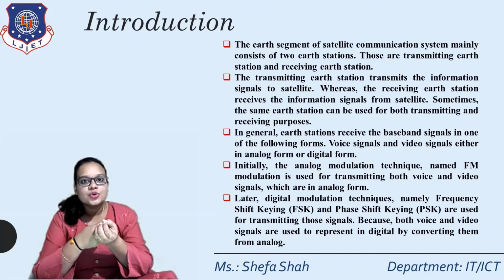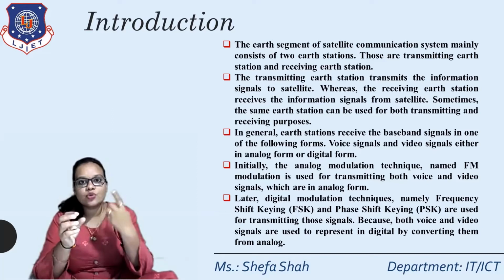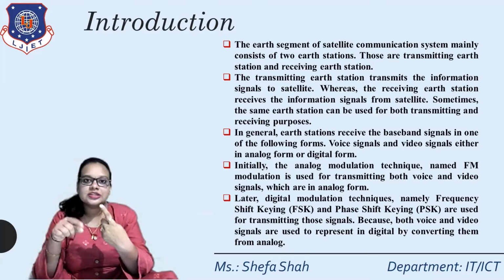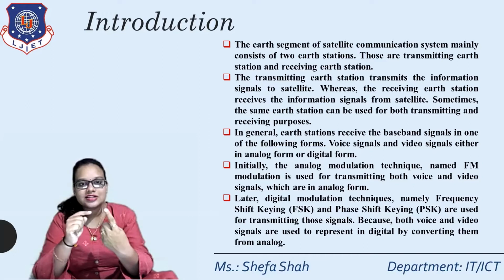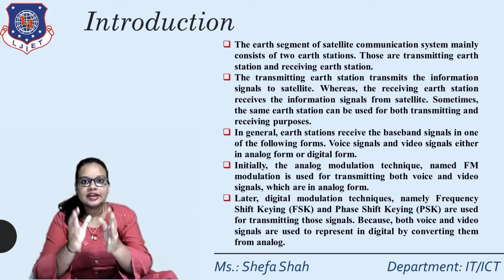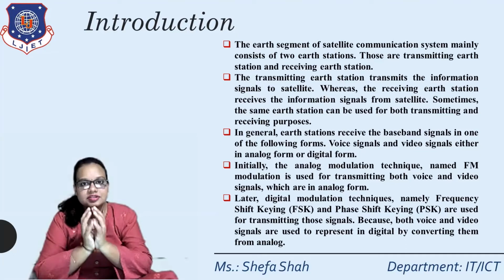So we can combine transmitting and receiving in one antenna only, and we can design the transmit and receive blocks as common in one block, making a whole transponder-based transmit and receive system.